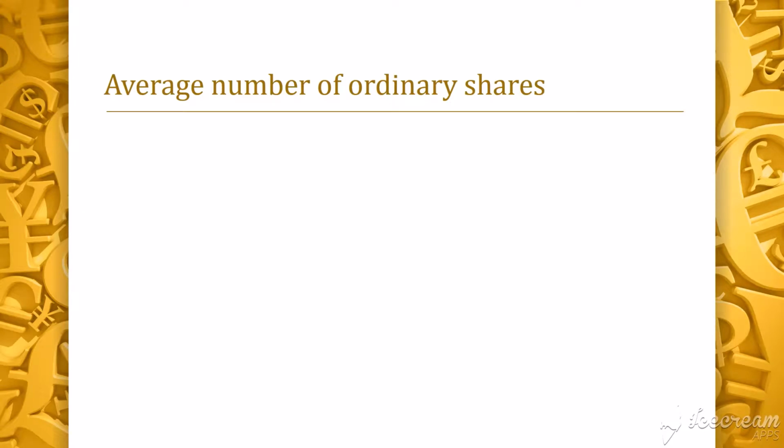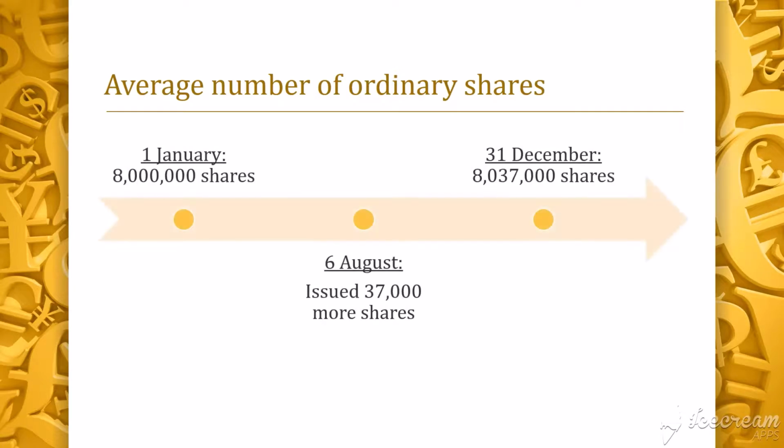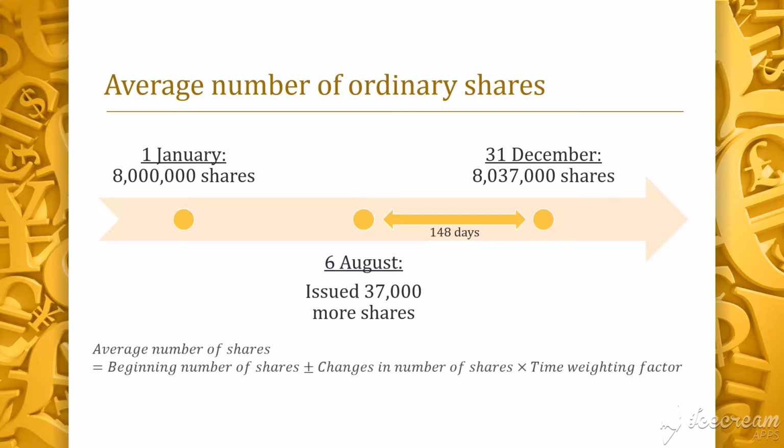We will go through a few examples to illustrate how that formula works. First, let's assume the company started with 8 million shares at the start of the year, and on 6 August, 37,000 shares were issued. So at year end, the company has 8,037,000 shares. 6 August to 31st December is 148 days. The formula for average number of ordinary shares is to take the beginning number of shares plus or minus changes in number of shares multiplied by the time weighing factor. So we will take 8 million plus 37,000 multiplied by the time weighing factor, which is 148 divided by 365.